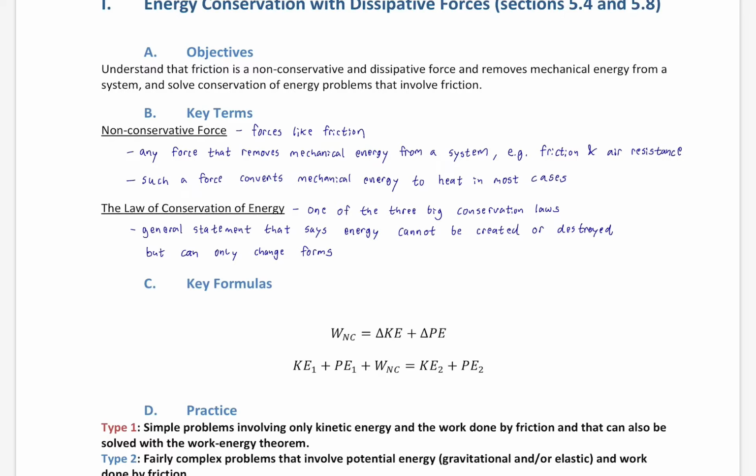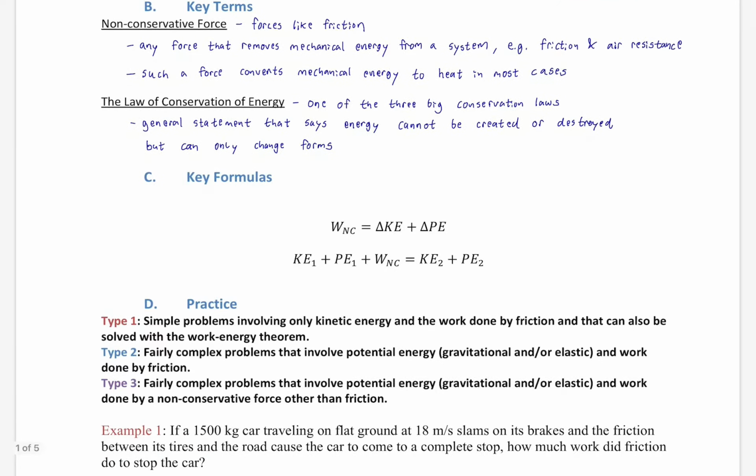All those other types of energy that I mentioned in previous lectures that we certainly aren't talking about yet, like electromagnetic energy, heat energy, nuclear energy, it turns out that you can have systems where all those types of energy are at play, but no energy is created or destroyed. It's just moving from one type to another. Nuclear energy can become kinetic energy, even quite frequently, in fact. That's the idea. It really cannot be created or destroyed. Well, let's get back to talking about mechanical energy plus friction, because that's where we're really at content-wise.